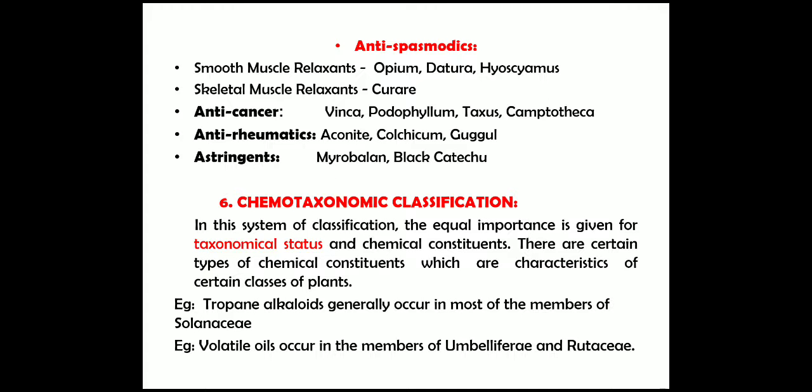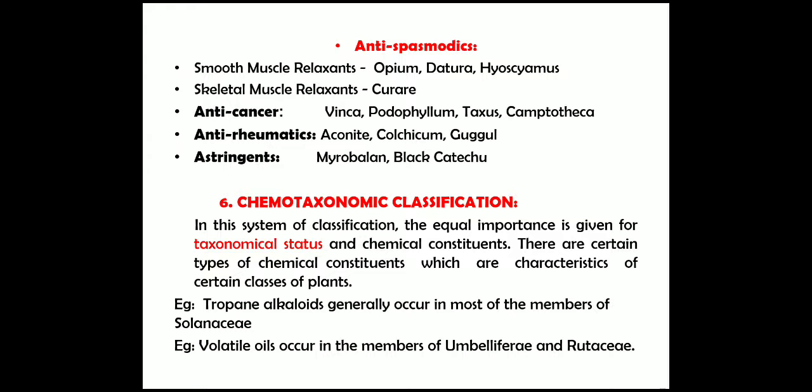Next, antispasmodics such as smooth muscle relaxants, examples opium, dhatura, hyoscyamus. Skeletal muscle relaxant, example curare. Next, anti-cancer, examples vinca, podophyllum, taxus and camptotheca. Then antirheumatics, examples aconite, colchicum and gugul. Astringent, examples myrobalan and black catechu.